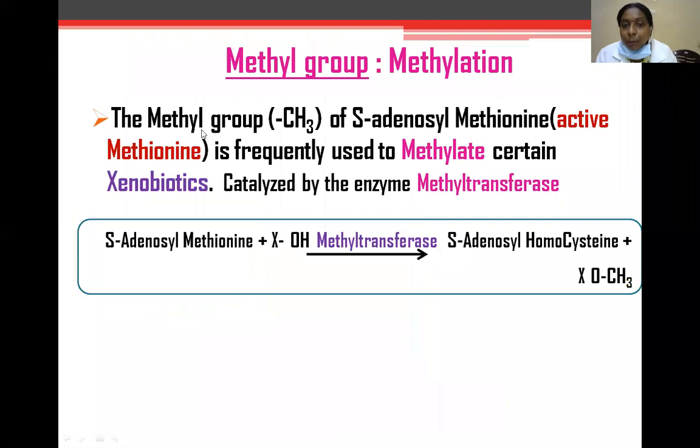Methylation. S-adenosyl methionine is active methionine, which is frequently used to methylate certain xenobiotics. The enzyme required is methyl transferase. So here, S-adenosyl methionine in the presence of methyl transferase forms S-adenosyl homocysteine plus a methyl group.